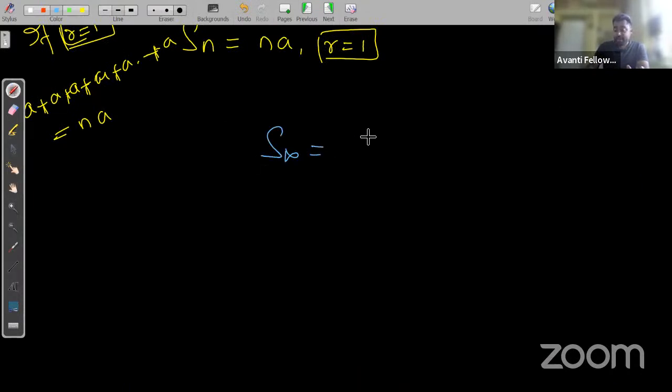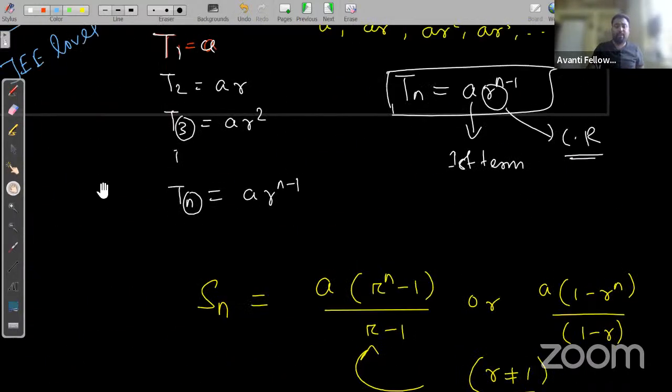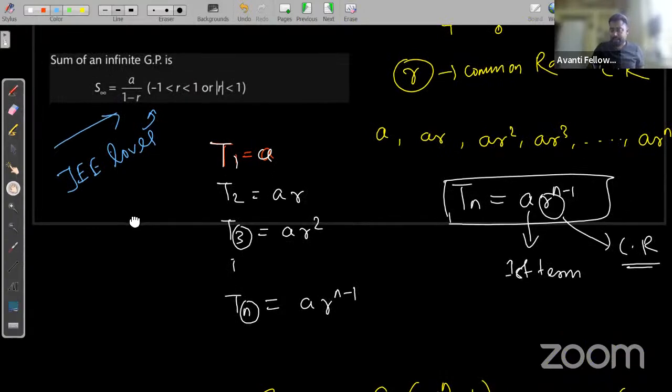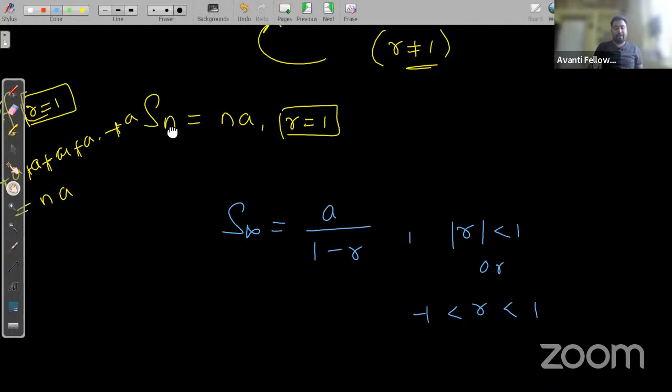That is, S infinity is equal to A upon 1 minus R, where mod R is less than 1, or we can say R is greater than minus 1 and less than 1, right? Okay, so this is the formula to find the sum of an infinite GP, A upon 1 minus R.